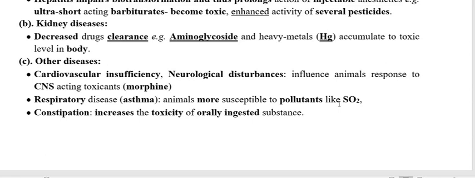So this is all about today's class. The next two topics, under these two factors, we are going to discuss in the next class.